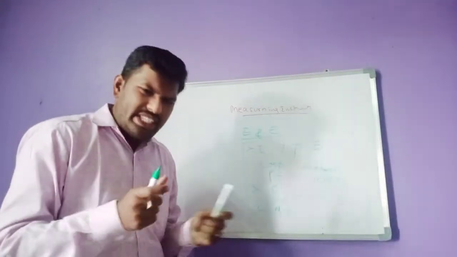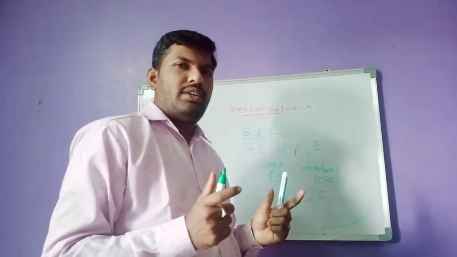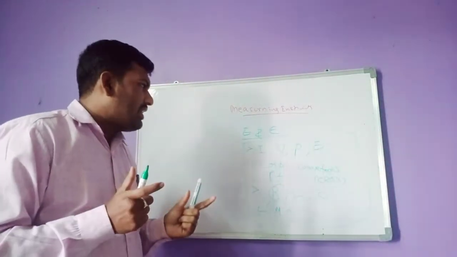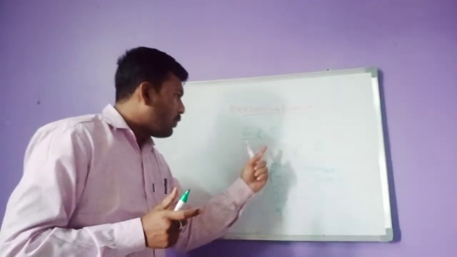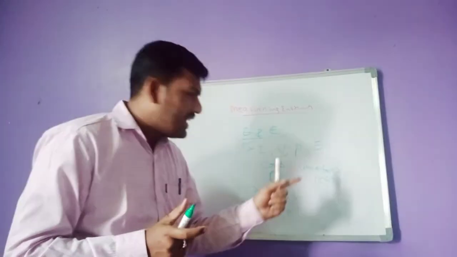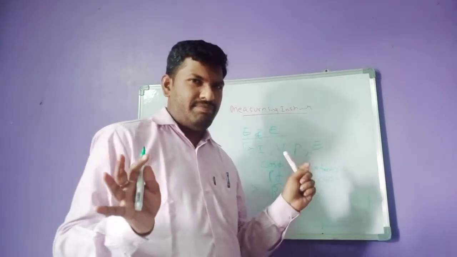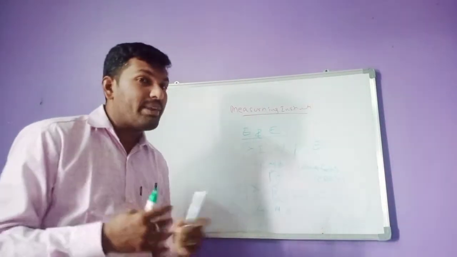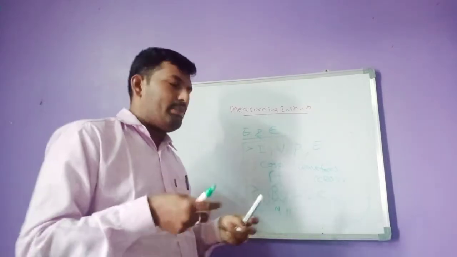So majorly in our measuring instruments subject, we will study the measurement of current, voltage, power, energy, power factor, waveforms, resistance, inductance and capacitance. That's all. And how these are being measured will be discussed deeply.